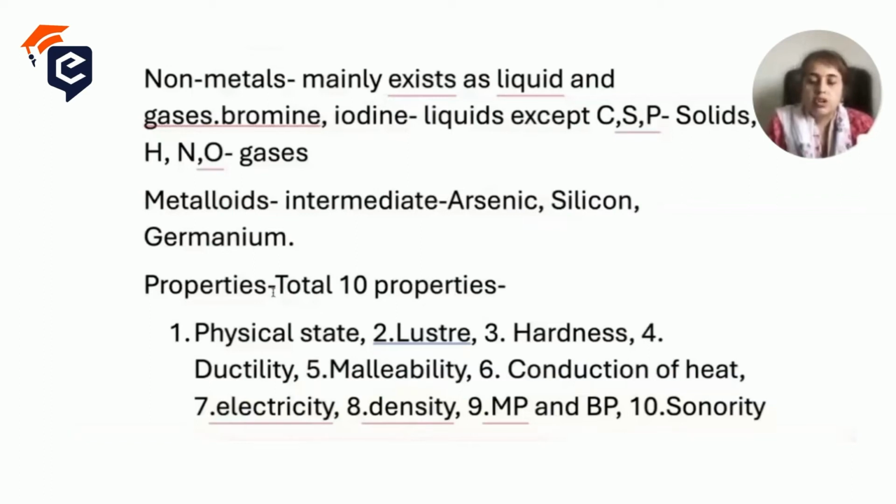Now sixth is the conduction of heat. If there were no heat conduction in metal, how would you cook your food in utensils? Most utensils are made of either iron or copper. If there is no conduction, how will you cook your food? Conduction of heat is the passing of heat from the gas burner to the metal, and then the heat is passed to whatever you are cooking in it. Suppose you are cooking some vegetable or dal, the heat goes inside it. That is known as conduction of heat.